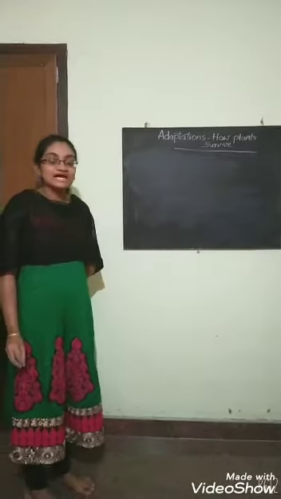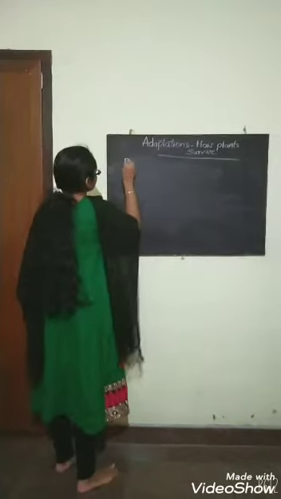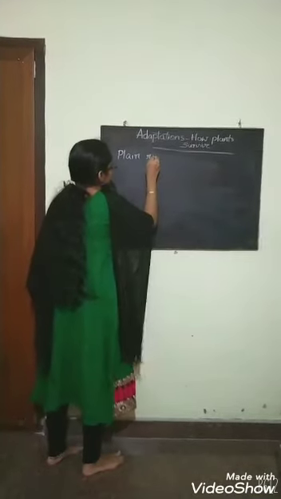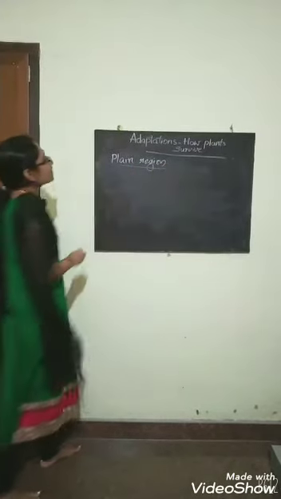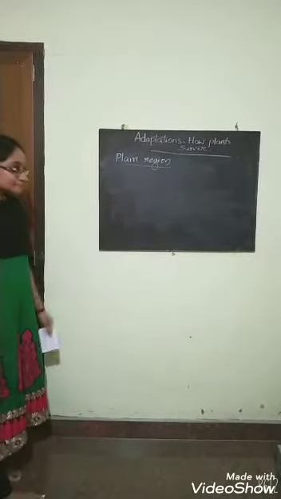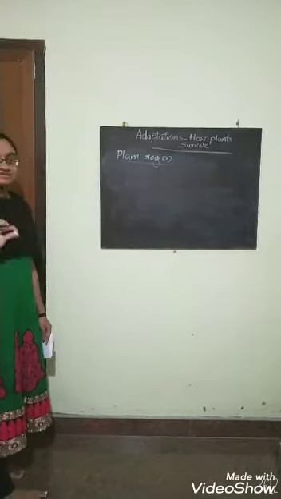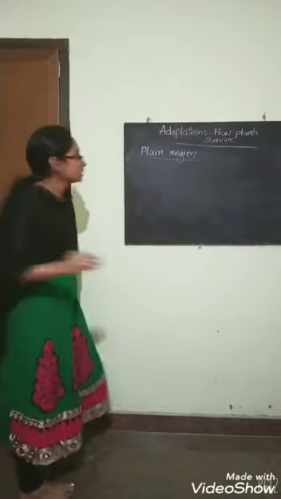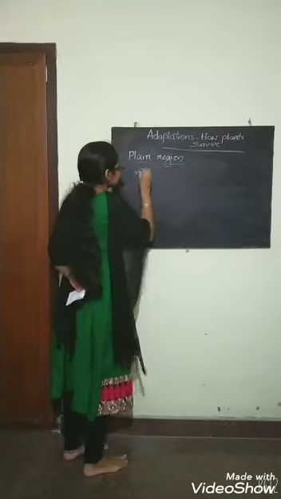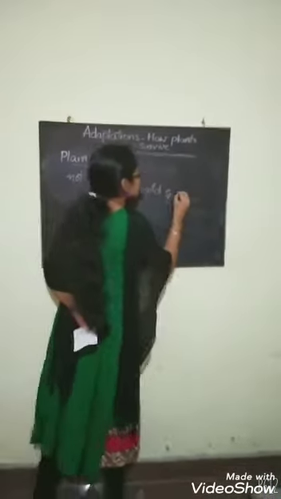Next one is plants growing in plain region. So what are these plain regions? These plain regions are the regions not having too much hot and not too much cold.